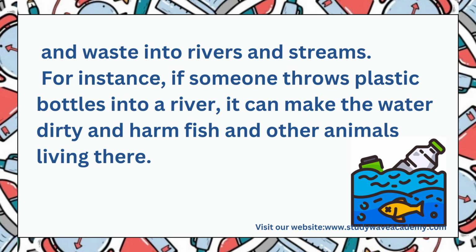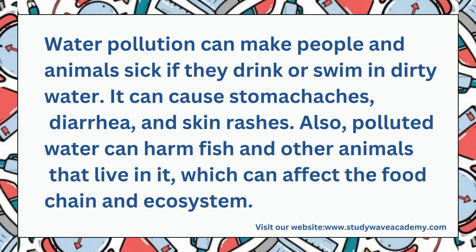For instance, if someone throws plastic bottles into the river, it can make the water dirty and harm fish and other animals living in there. So when you keep throwing things into it, you empty your bin inside the river, it can cause water pollution.